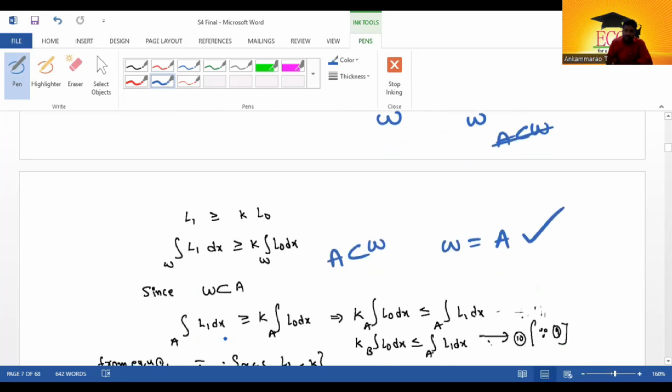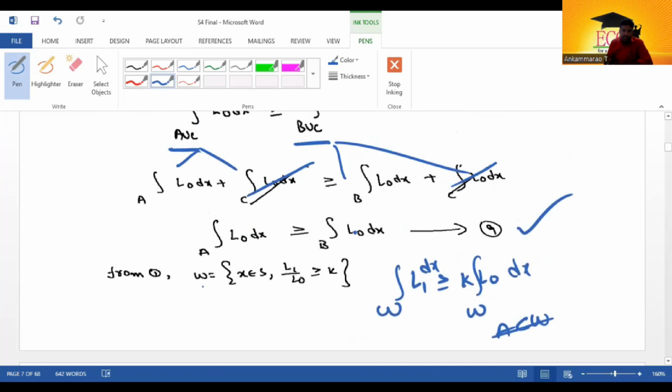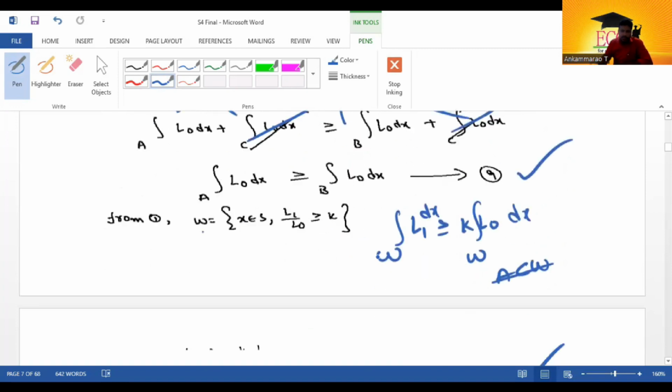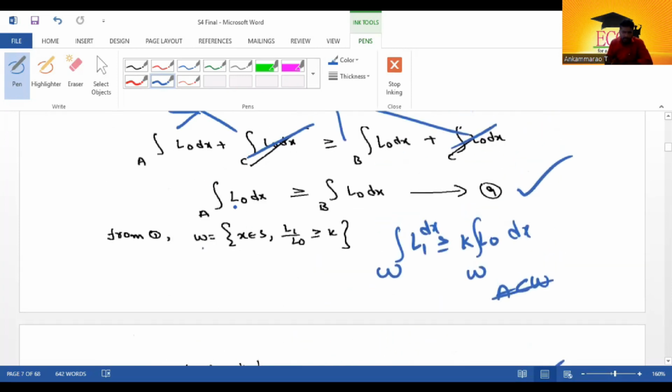Integral A L1 dx is greater than or equal to K into integral A L0 dx. Wherever W was, we substituted A. I wrote this in reverse order: integral K L0 dx less than or equal to integral A L1 dx. Why did I write less than or equal to? Here, once observe the 9th condition. Integral A L1 dx is greater than or equal to K into integral A L0 dx. Here once observe equation 9.